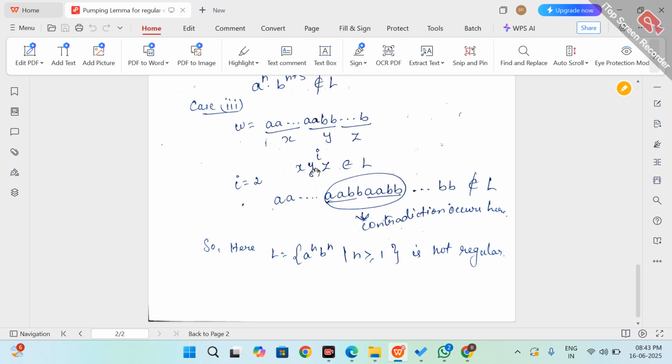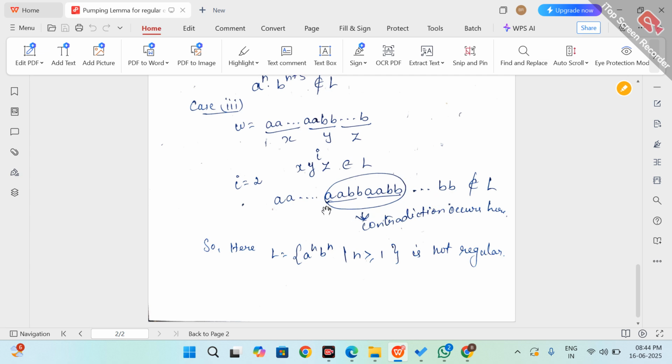Y we know is AABB. If i is 2, we repeat the Y value two times: AABB again AABB, and any number of B's for Z.